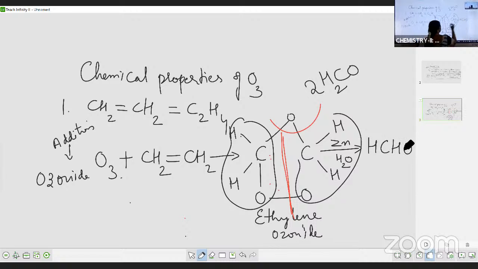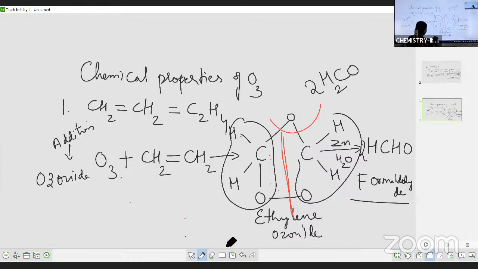This is 1 mole, this is 1 mole. 2 moles of HCHO we are getting. What is this HCHO? It is nothing but formaldehyde. It is an organic compound in which aldehyde group is a functional group. So this is formaldehyde. Okay, students. So this is our main product.